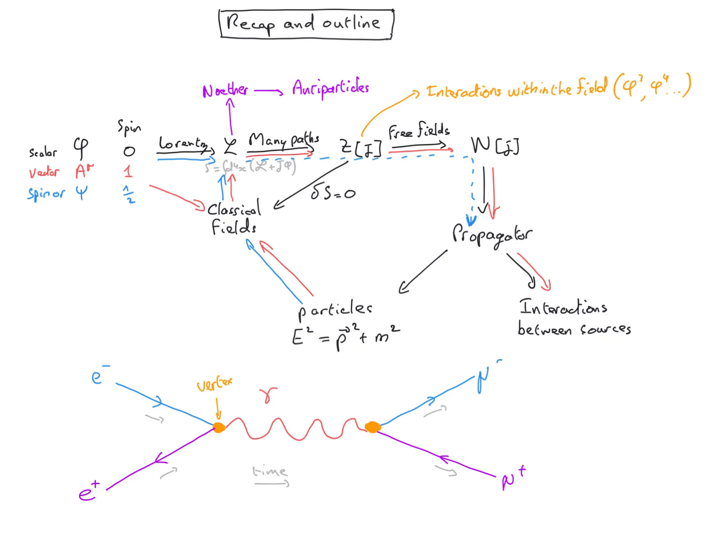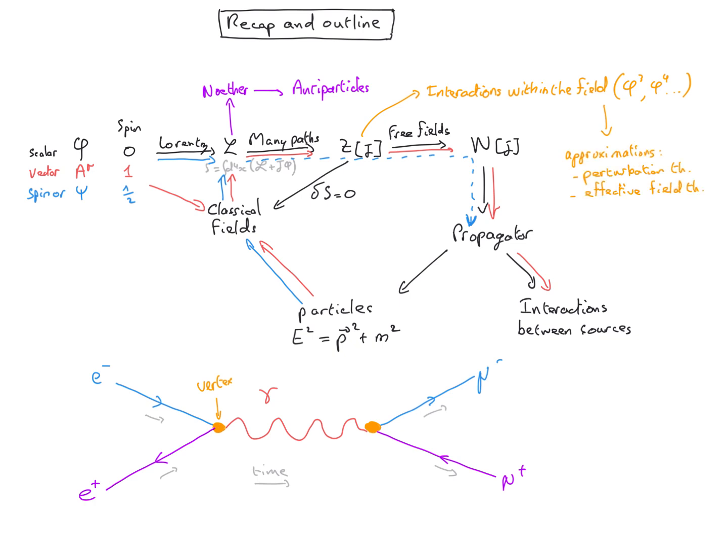And one difficulty is that with such interactions, the theory is not solvable anymore. We need to use approximations, for instance perturbation theory, and that's when Feynman diagrams like this one become useful, or other types of approximations like effective field theory, etc.